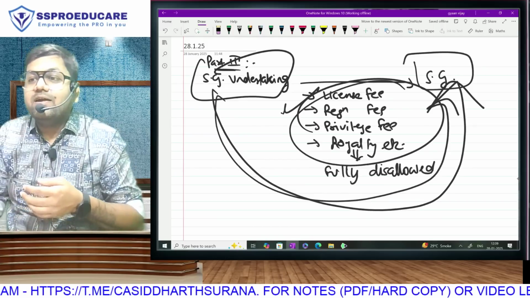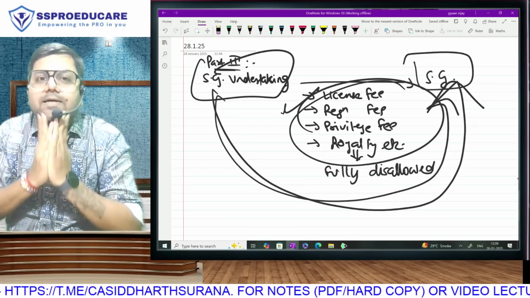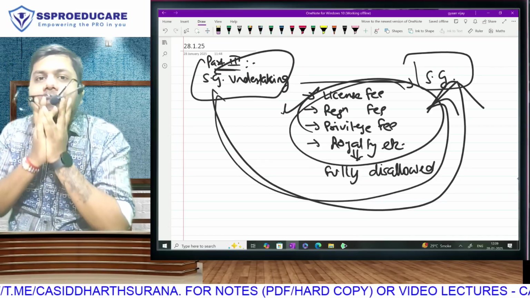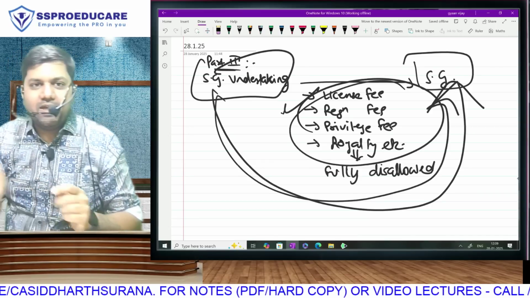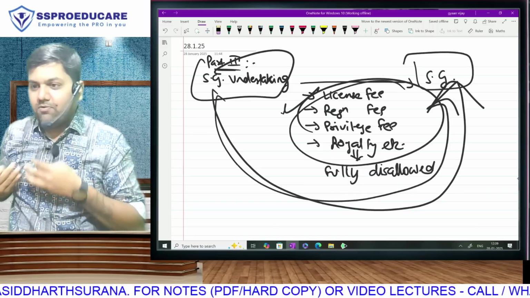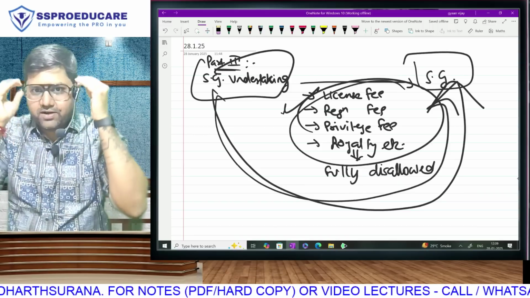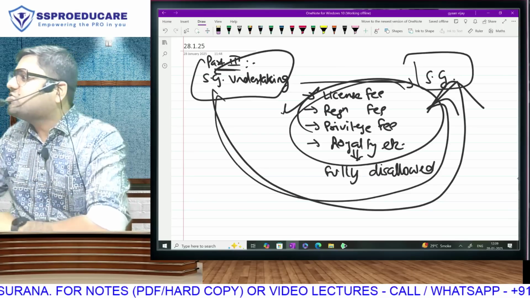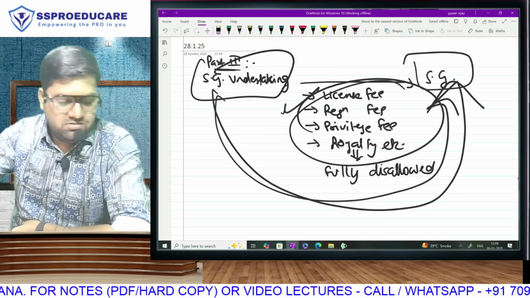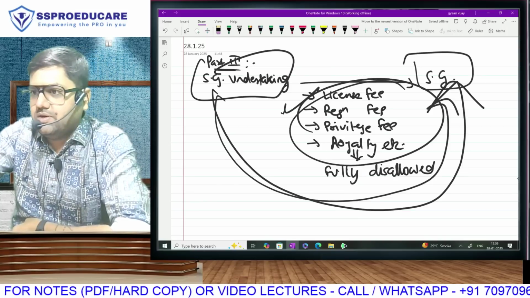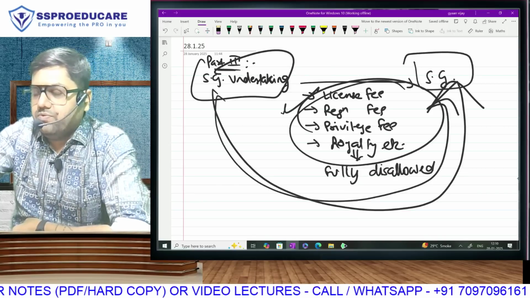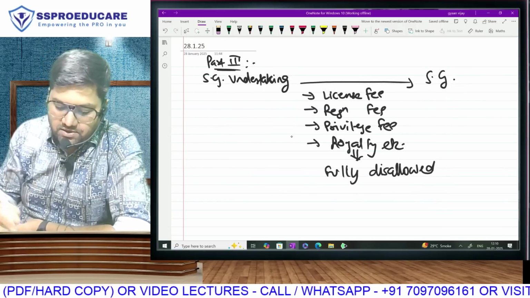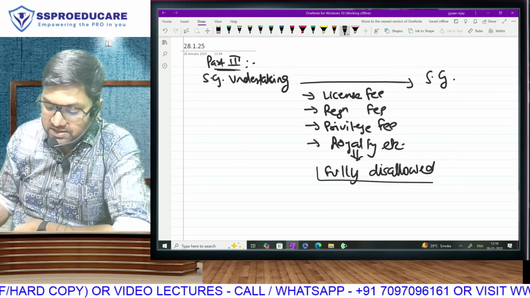The word dividend has been given a secret color. We have put a mask on the word dividend, and we have secretly paid. Bro, what all you have to do for feeding your family? We have secretly distributed dividend. Do you understand? We have secretly distributed dividend. This is an appropriation of profit. This was a secret way of paying dividend.